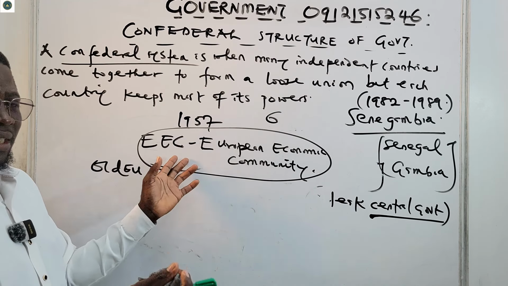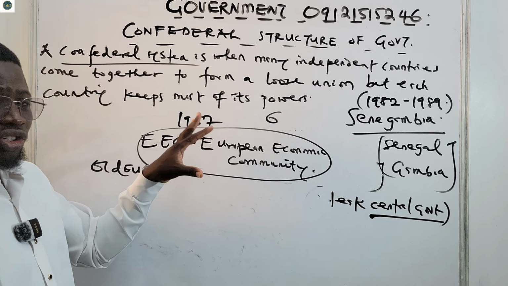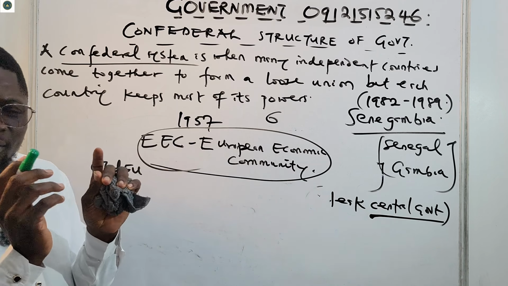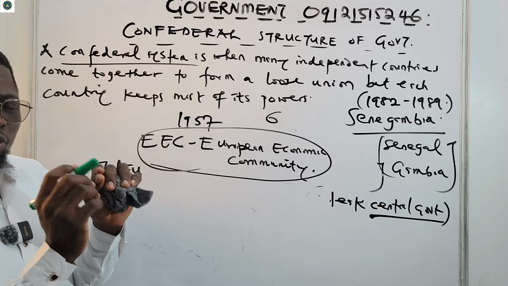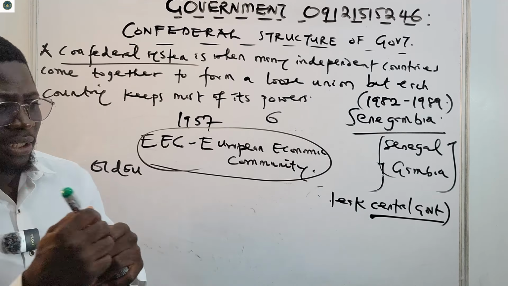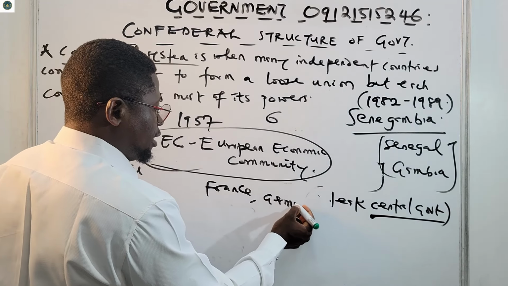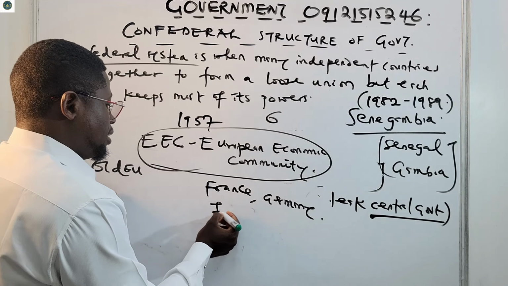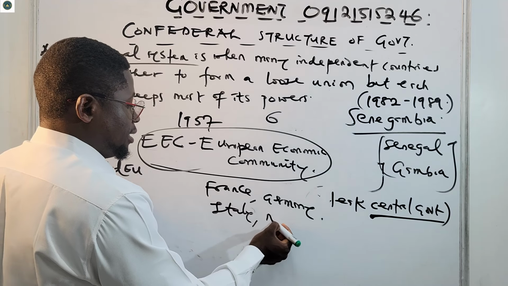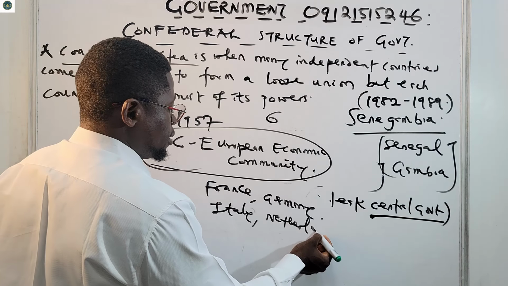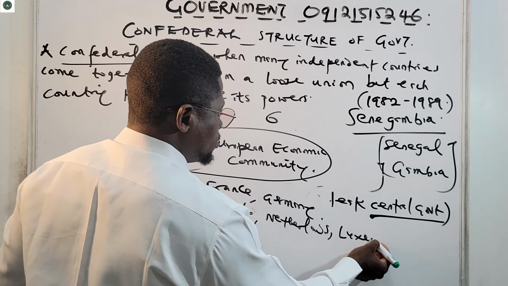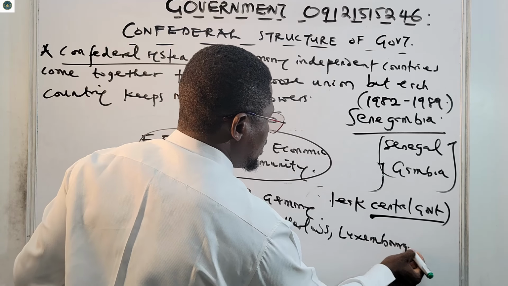Of course, each of the countries in this old European structure is independent. For example, France was there, Germany was there, Italy was there, Netherlands was there, and Luxembourg was also there.